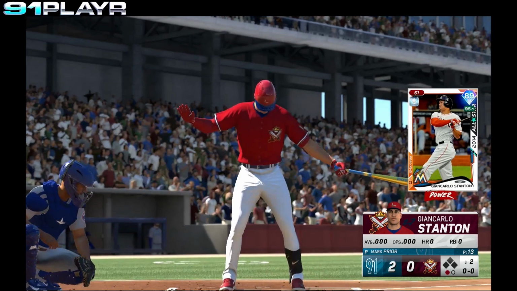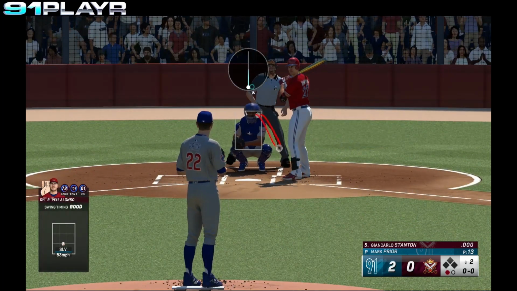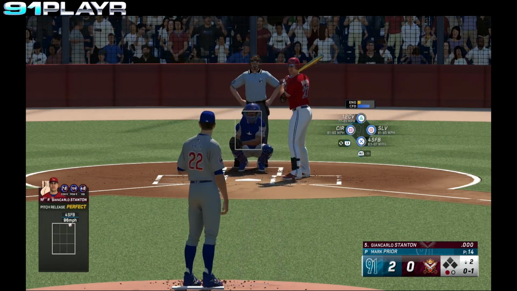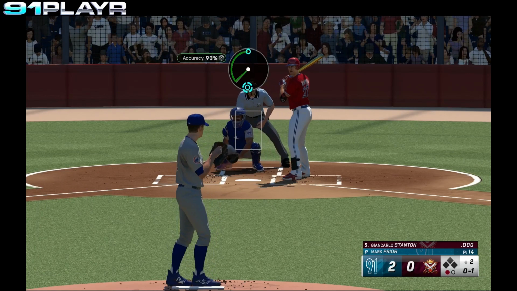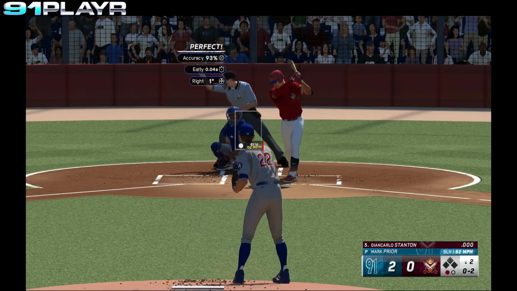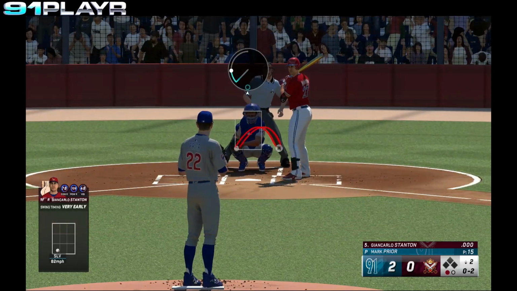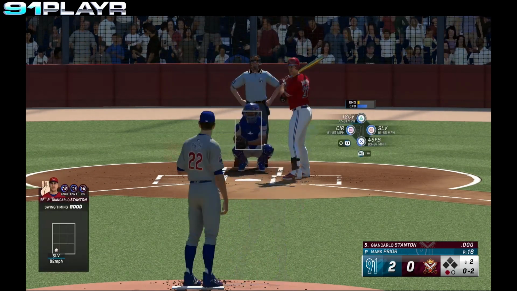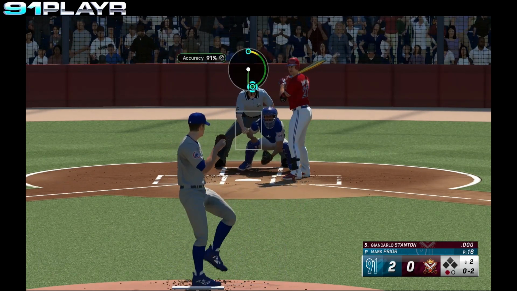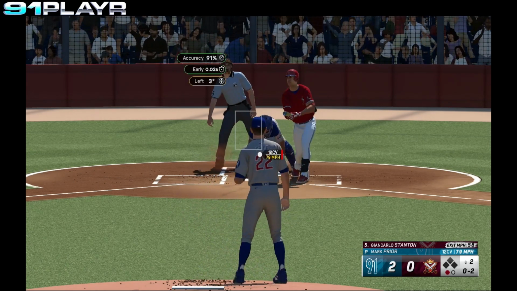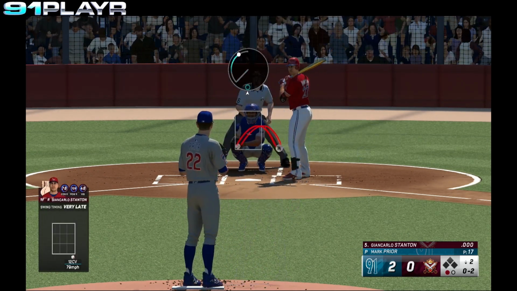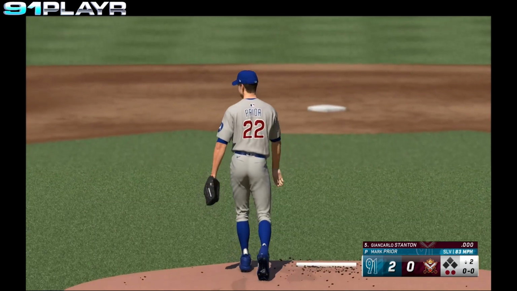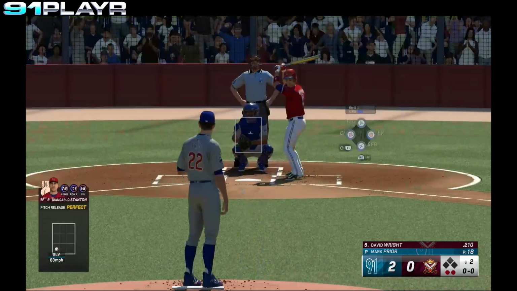1 away. Now stepping in, Giancarlo Stanton. Stanton takes a strike high. Stanton hitless on the year. Swing and a miss. Strike 2. 0-2. The 0-2 pitch from Pryor. Fouled away. We'll do it again. Pryor delivers. Fouled away. The 0-2 pitch. Strike 3 looking. Stanton down on strikes. 2 away.